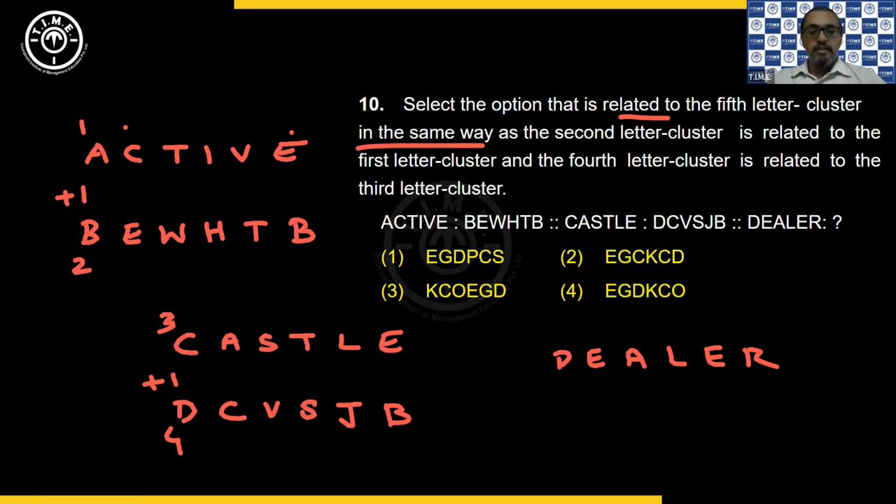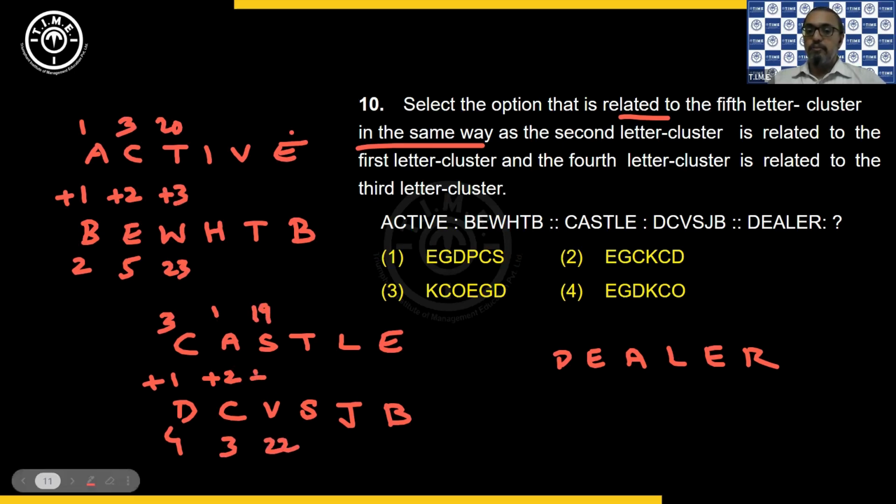Correct? So then here C is 3, E is 5. So this is plus 2. So here also A is 1, C is 3. So plus 2. Then T is 20, W is 23. So this is plus 3. Here S is 19, V is 22. So here also I'm getting plus 3.